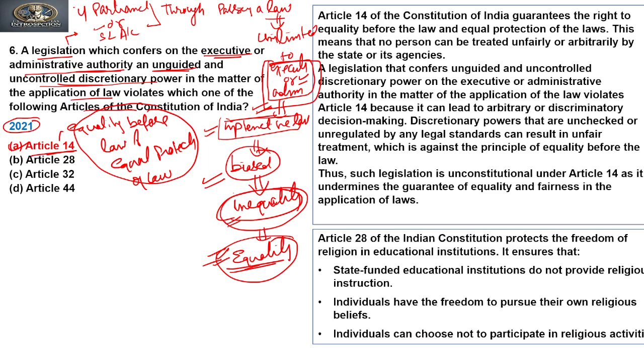Clear? Now if you see, Article 14 of the Constitution of India guarantees the right to equality before law and equal protection of laws. This means that no person can be treated unfairly or arbitrarily by the state or its agencies. Now, if it talks about its agencies, it is also talking about the executive and administrative authority which was asked in the question.